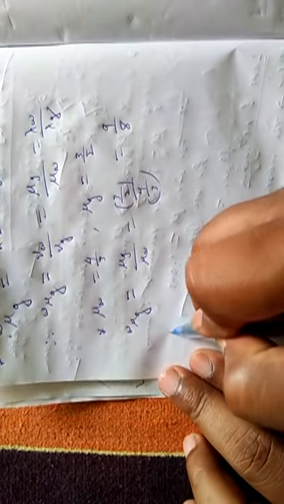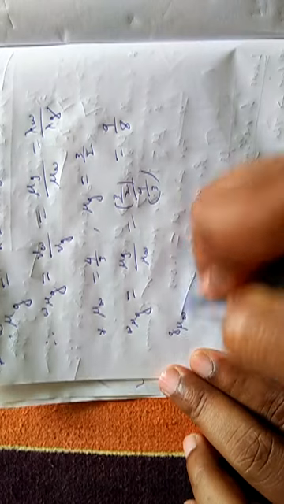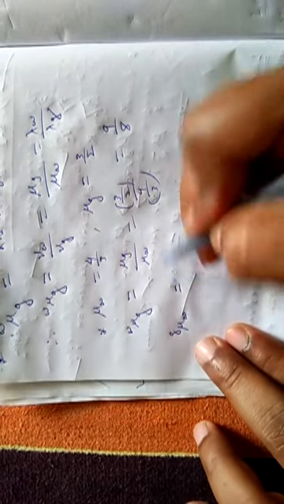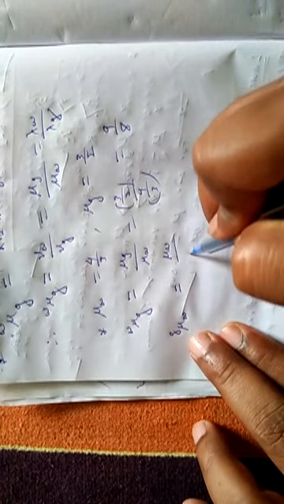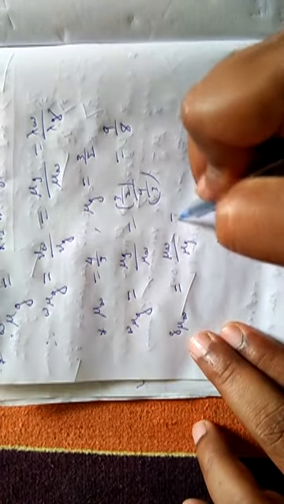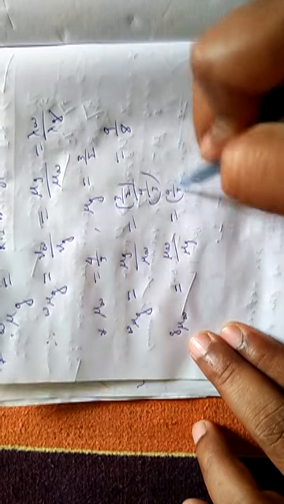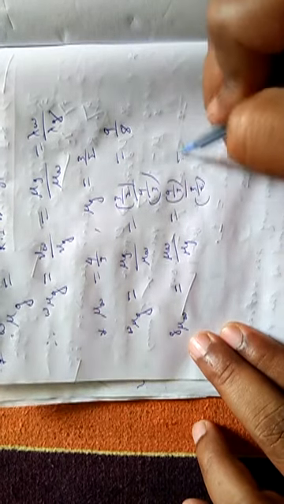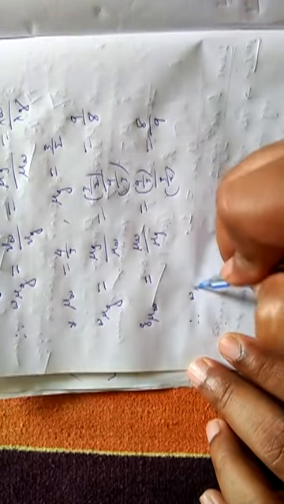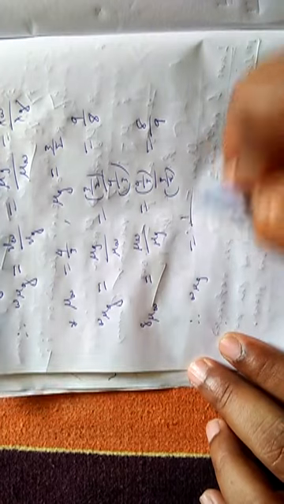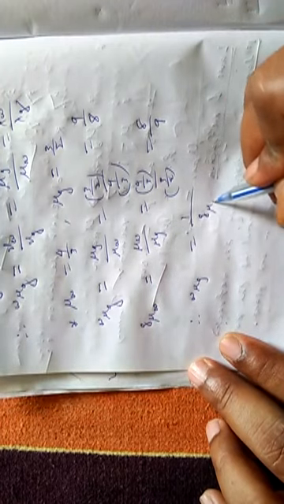We can calculate G mu W also. G mu W is equal to mu W by mu G is equal to 4 by 3 divided by 3 by 2 is equal to 8 by 9. So W mu G is equal to 1 divided by G mu W.